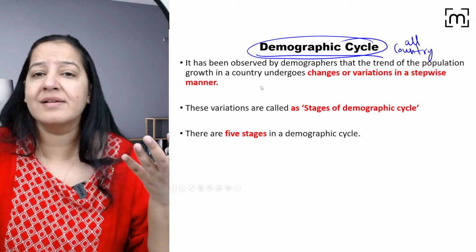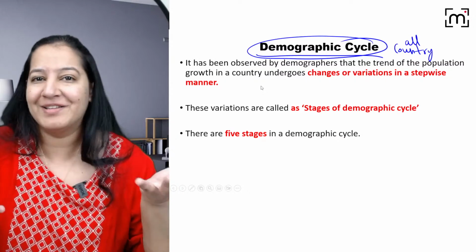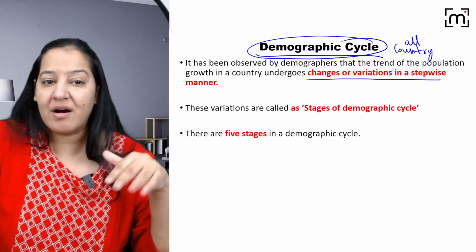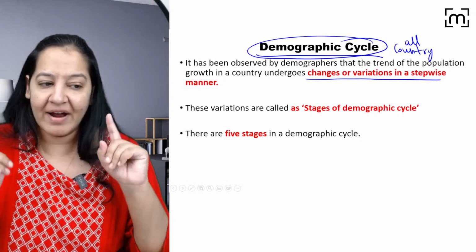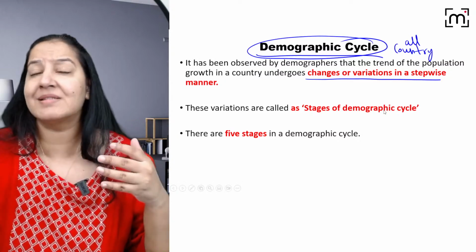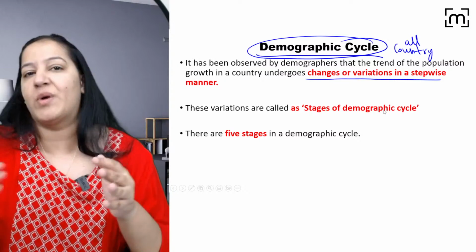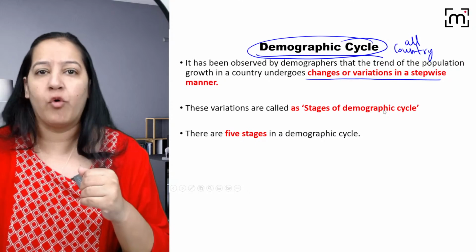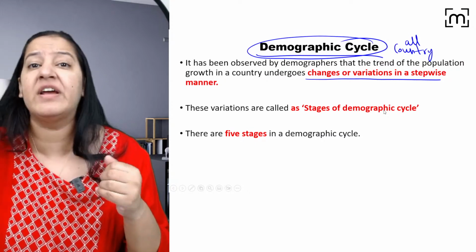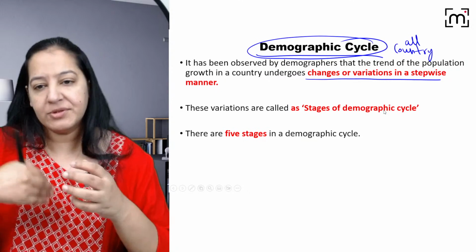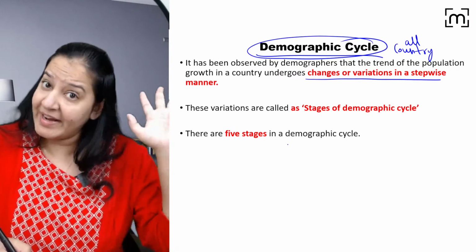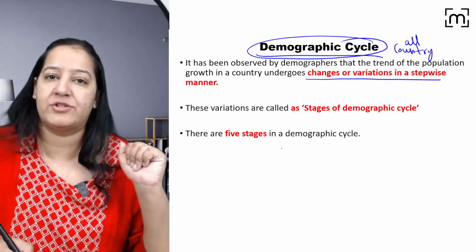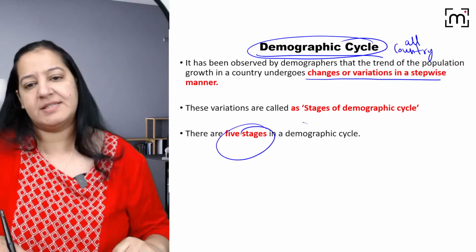These stages you have to understand, we are talking about a country, not about people, not about some city. Changes or variation occur in a stepwise manner. One country requires years, or I must say centuries, to jump from one stage to another. Currently India is in stage 3. We all want to enter stage 4, but it will require more than 50-100 years, I don't know. Initially, before 1920, India was in stage 1. Gradually, we entered stage 2. And now we are in stage 3. So there are total 5 stages in a demographic cycle.